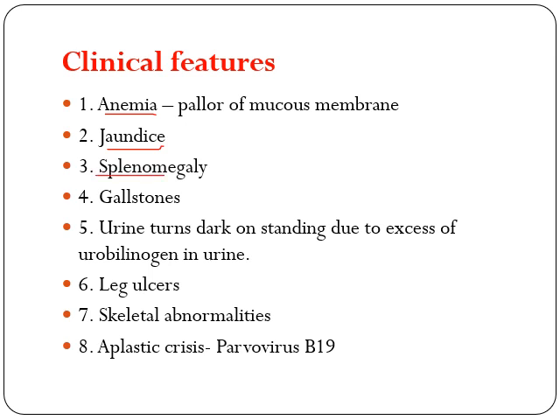Now next, splenomegaly. Why splenomegaly? Because whenever there is too much RBC destruction, there will be increased phagocytic activity. One has to clear all these destroyed RBCs. So the spleen increases in size and splenomegaly will be evident in case of extravascular hemolysis.